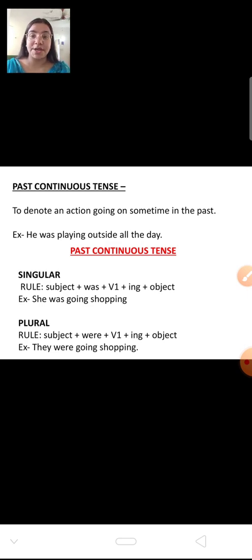shopping is the object. But if you are writing for plural, then instead of writing was after the subject, you will add were. In past, we use were for plurals and was for singular. But in present tense, we use has for singular and have for plural. Now for plural, the rule changes. Just one thing changes here, that is were. Instead of writing was, we will add were. They were going for shopping.